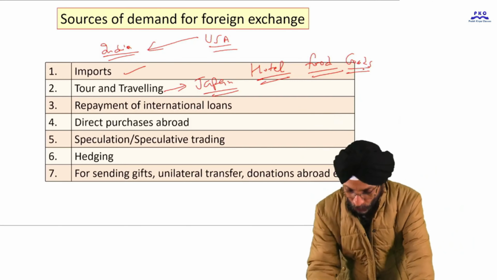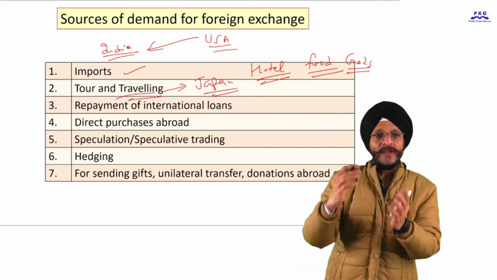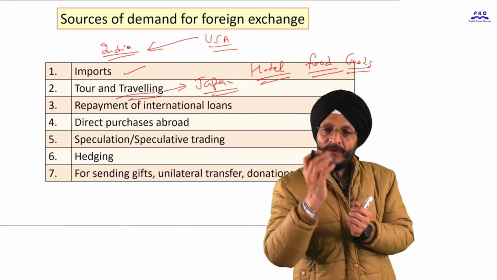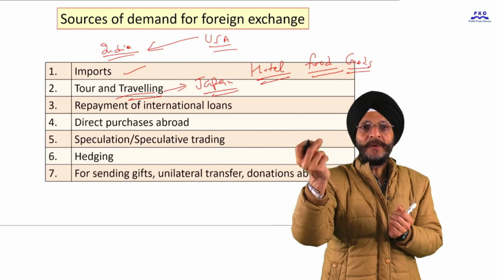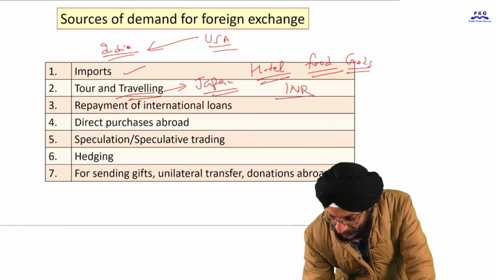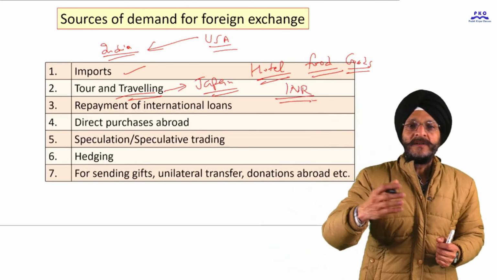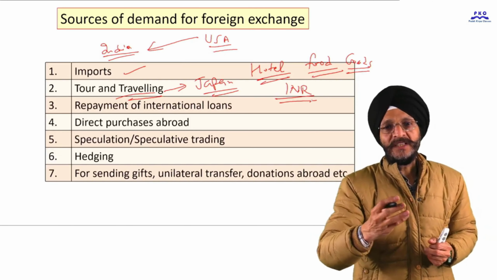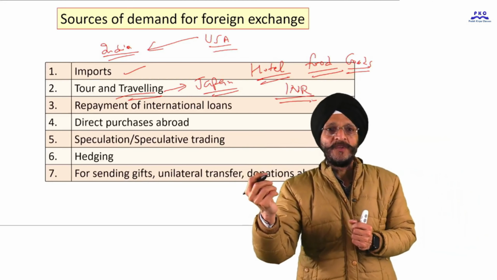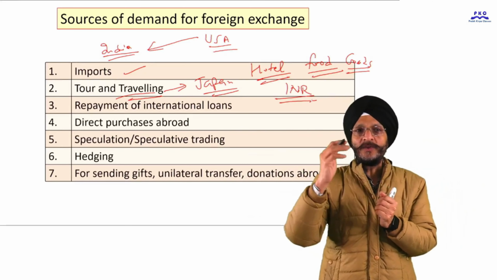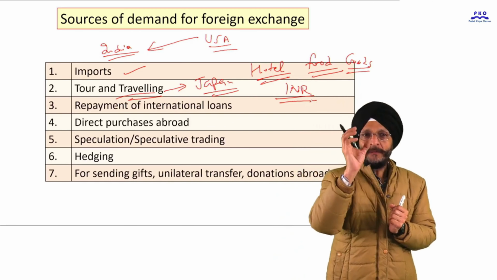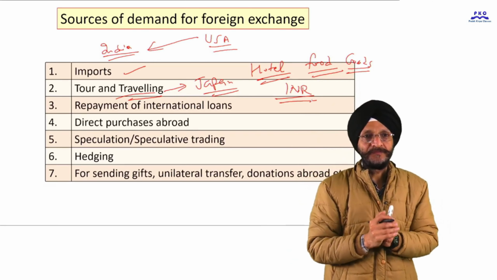So for tour and traveling, we also require foreign exchange. When we go from India to Japan, we will require Japanese currency, because the Indian rupee will not be accepted there. For buying goods and services, we will have to pay in Japanese yen. So in the case of tour and traveling, demand for foreign exchange arises.